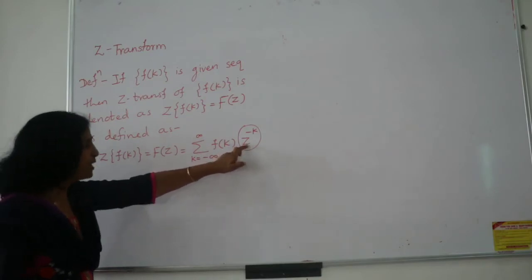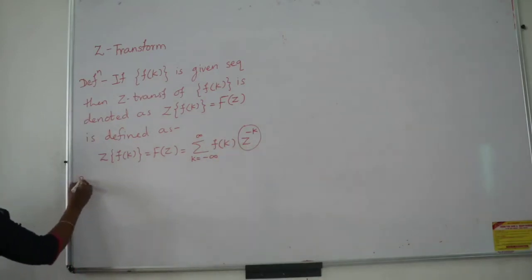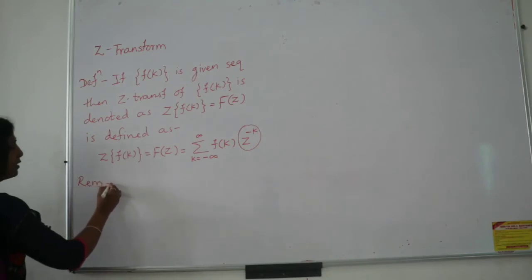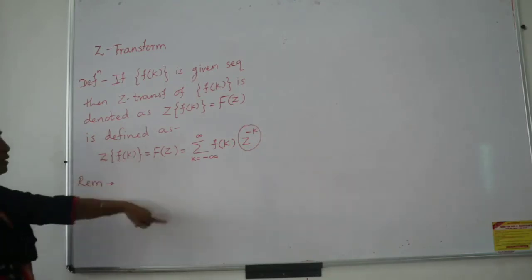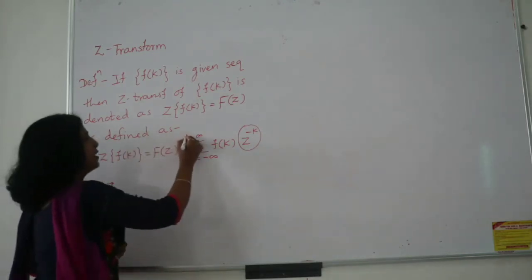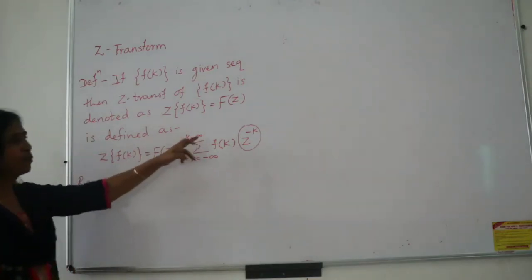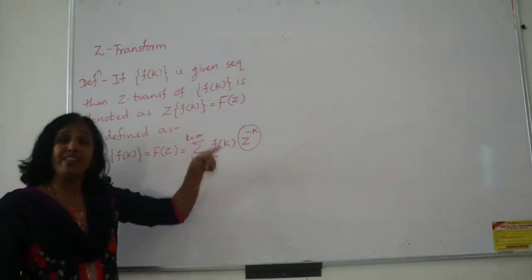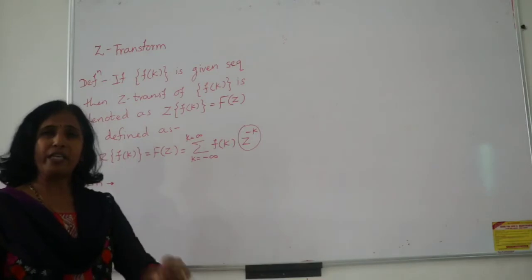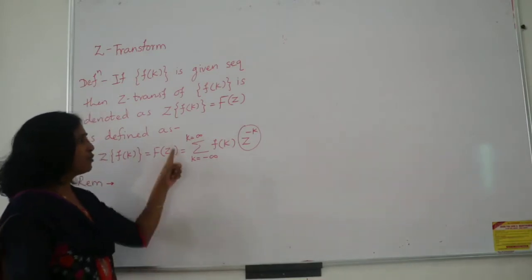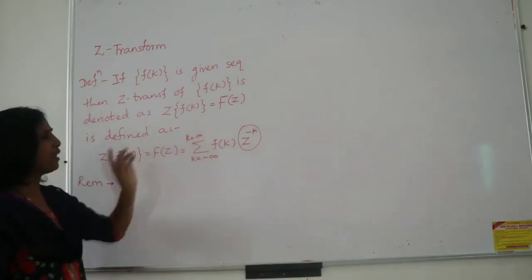This z is a complex variable. Now here let us take one remark. When you are calculating this Z transform series, in that k going from minus infinity to plus infinity, the k position in that particular sequence plays a very important role. So your summation depends on which k values are taken.